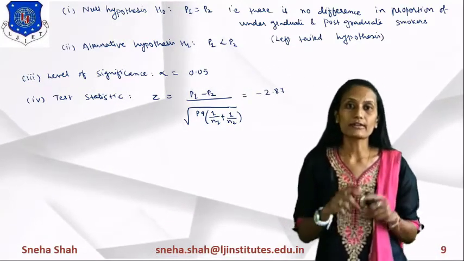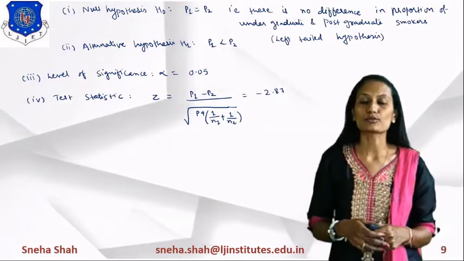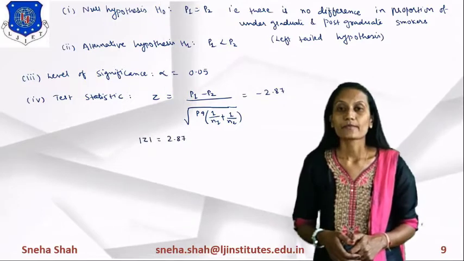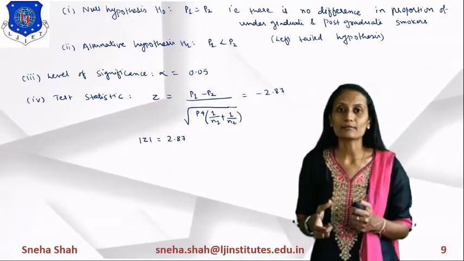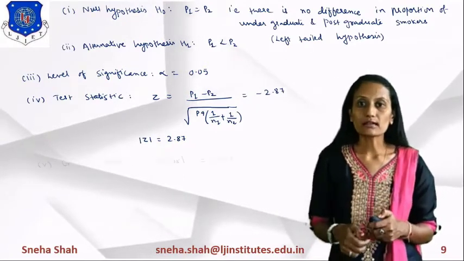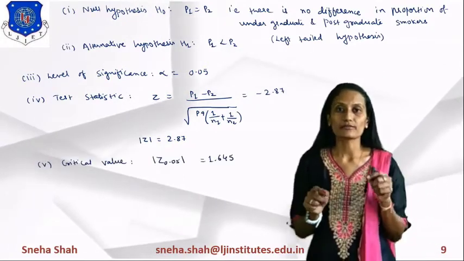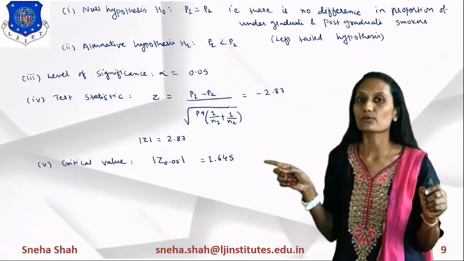If we take the mod of z, then mod z equals 2.87. Now we will find the critical value of z from the z table for the level of significance equal to 5%. The critical value is denoted as mod z 0.05 and its answer is 1.645.